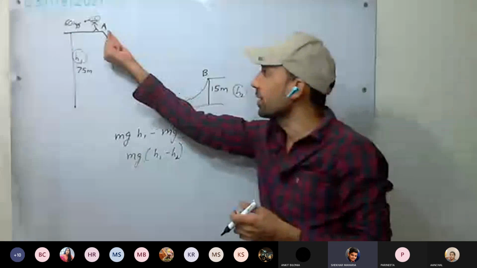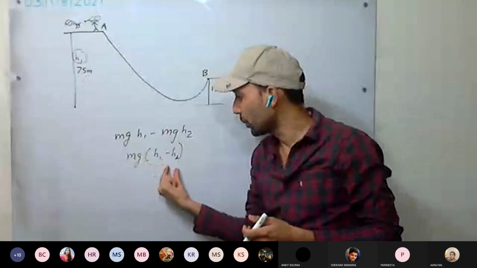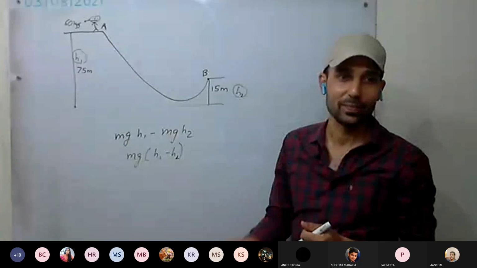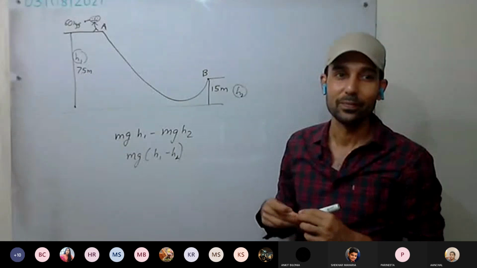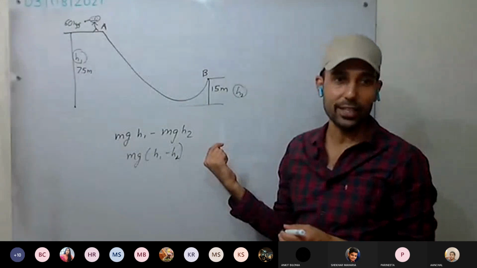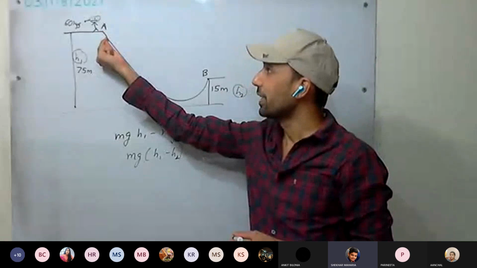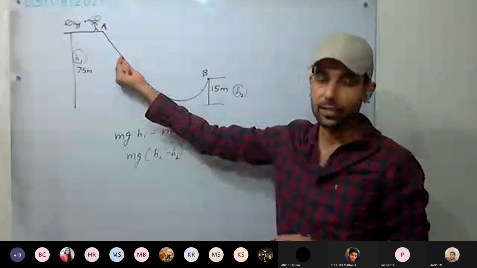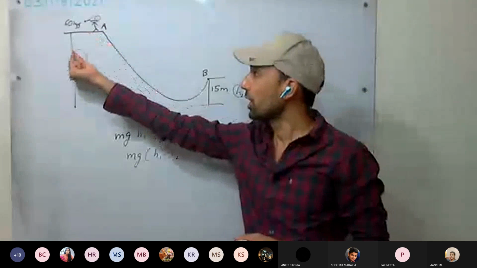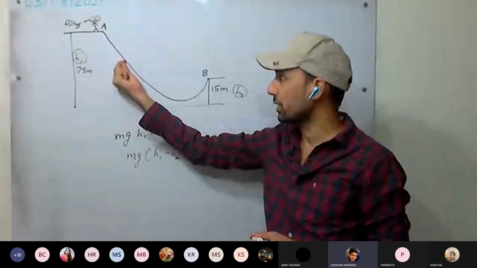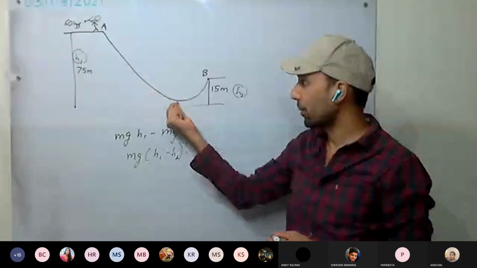So where has this potential energy gone? It has converted into some other form of energy. As it starts to move, its velocity keeps on increasing, so potential energy is converting into kinetic energy. Maximum velocity here.